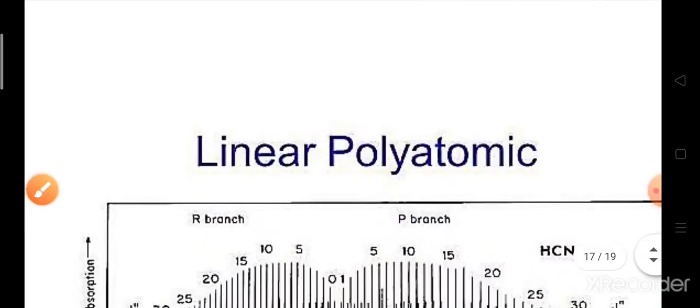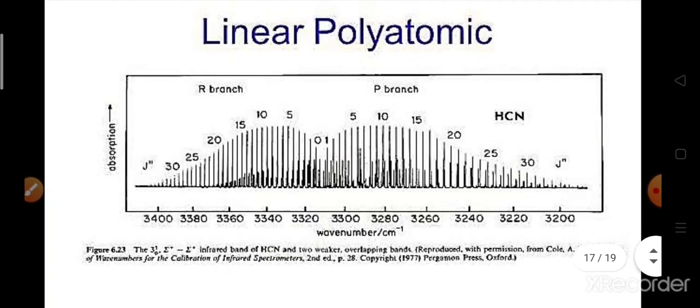Now we should understand why we call these vibrational bands, how to draw this vibrational spectrum, and what the nature of the vibrational spectrum will be.